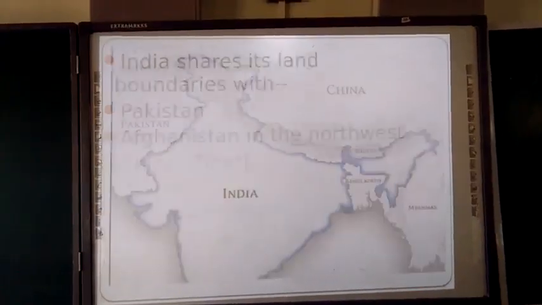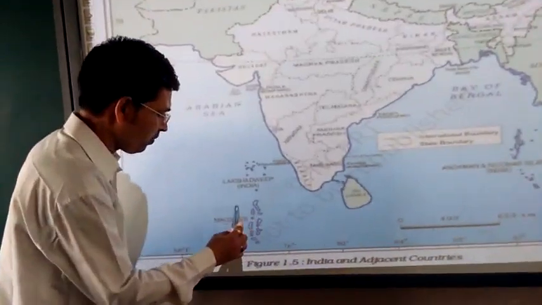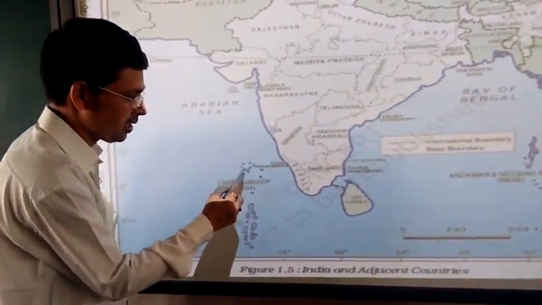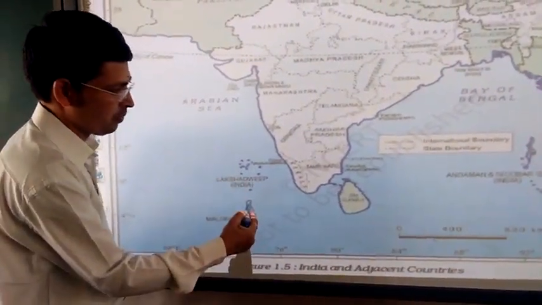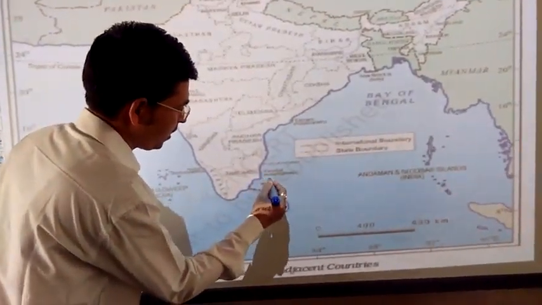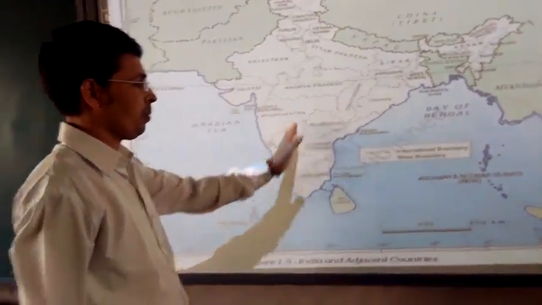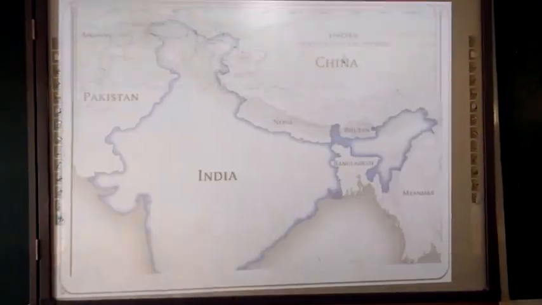Once again I want to take you to the map. Here is Lakshadweep, our island, and Maldives is here. Sri Lanka is there, the Gulf of Mannar is here, and Palk Bay is here. We will see more detail about this topic in upcoming slides.